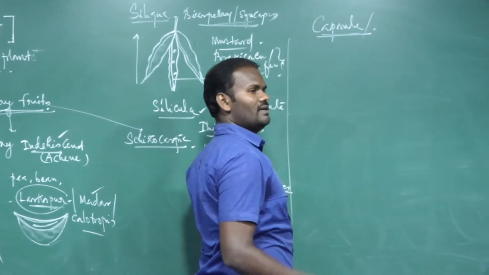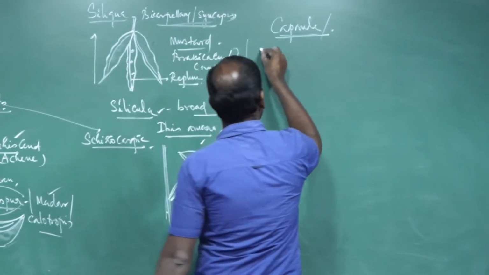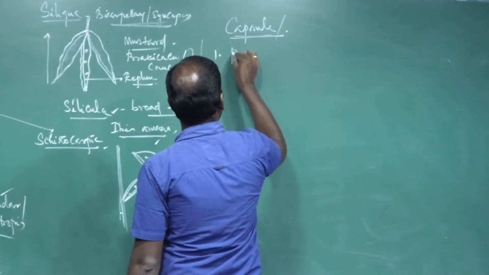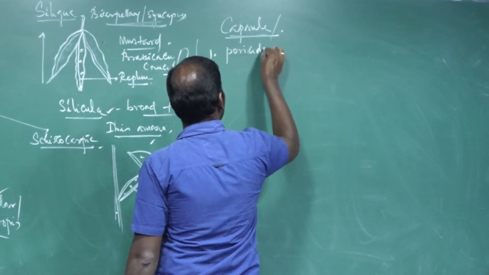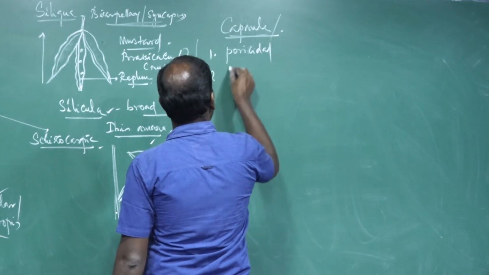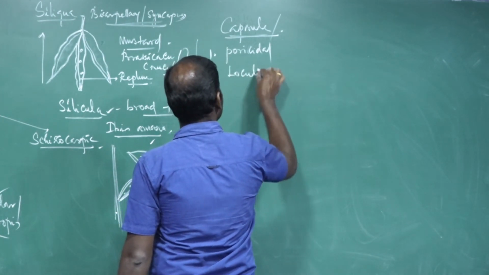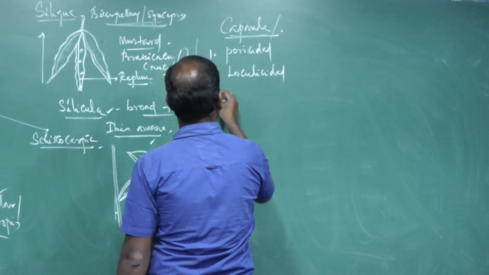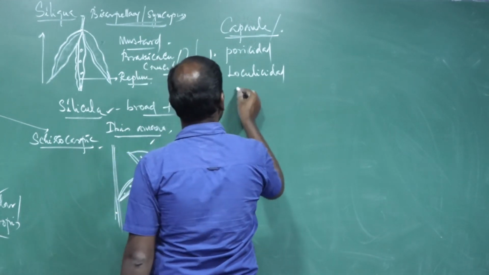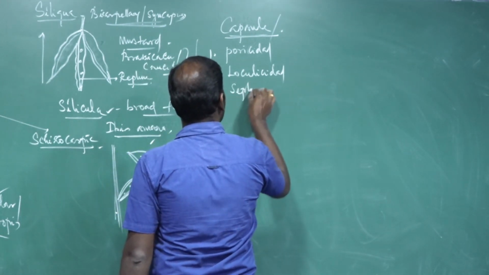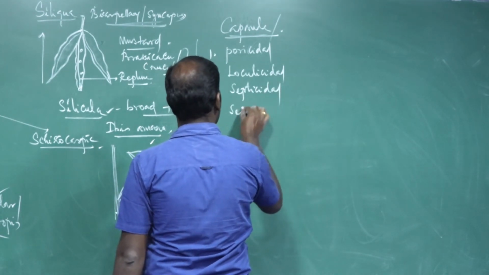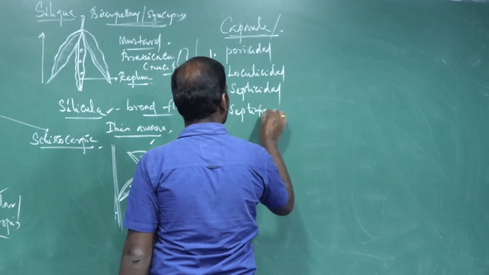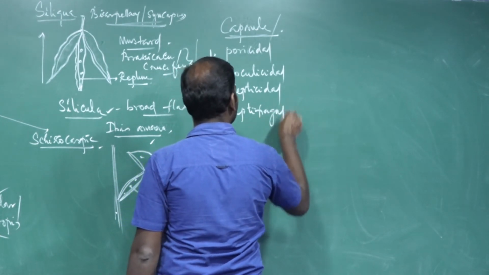The fruits dehisce in many ways. First one is poricidal capsule. Second, loculicidal capsule. Third one is septicidal capsule. Fourth one is septifragal.